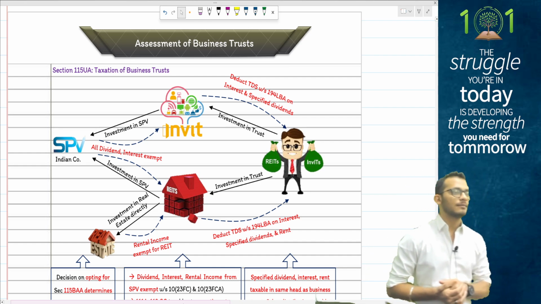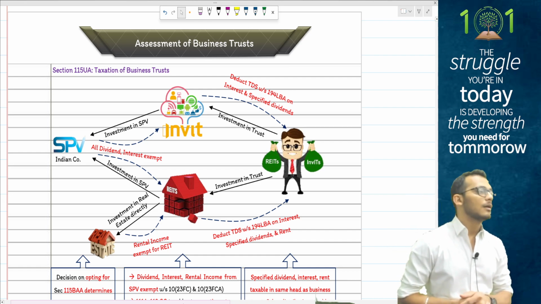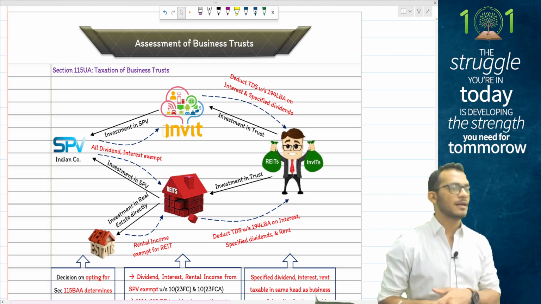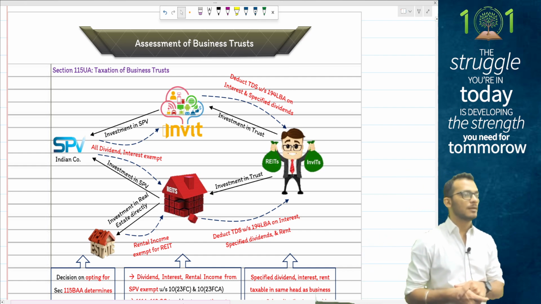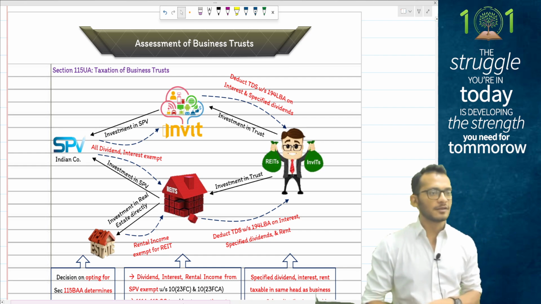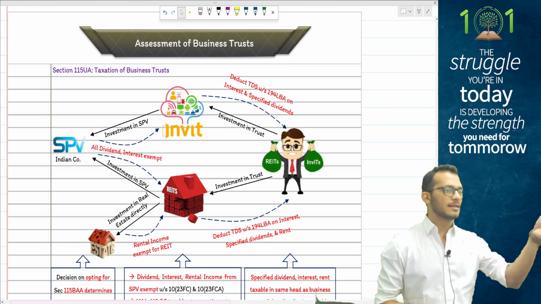Provided the dividends are not taxable for the SPV under the special tax regime. Basically, if the SPV is paying tax as per normal rates of 25 and 30%, then whatever dividends it gives to the business trust is exempt.